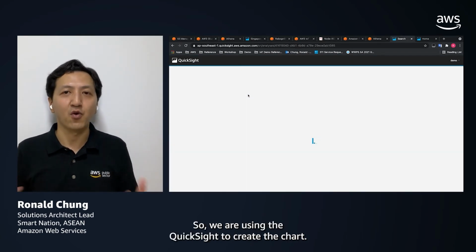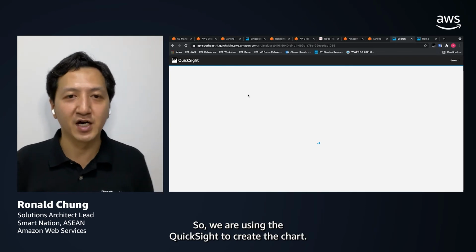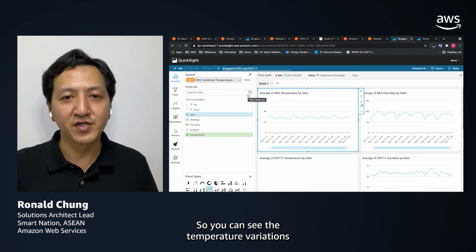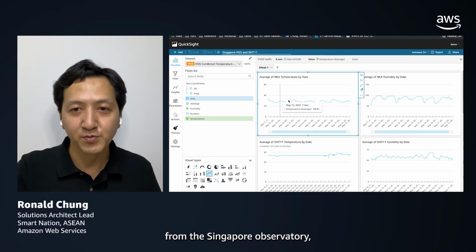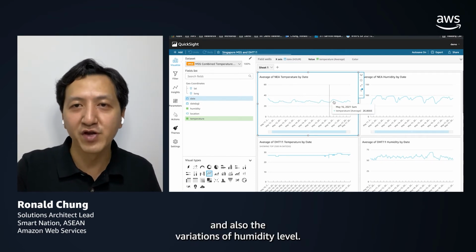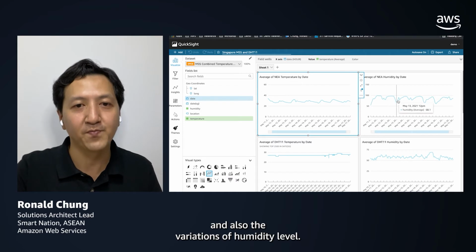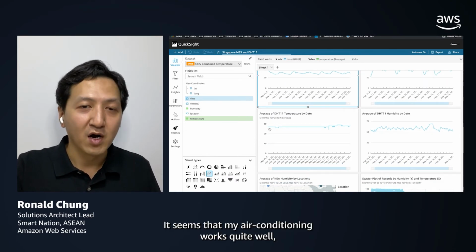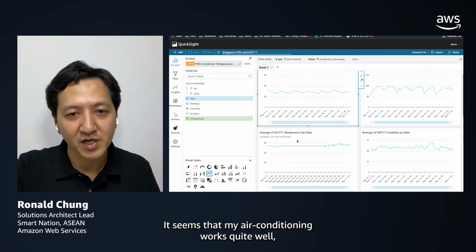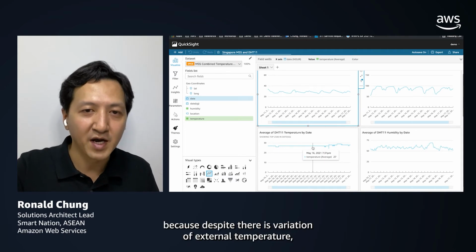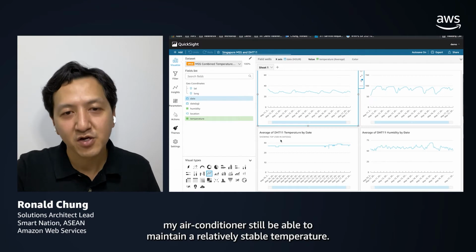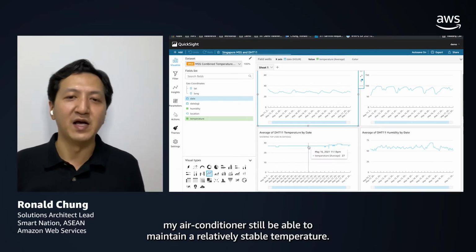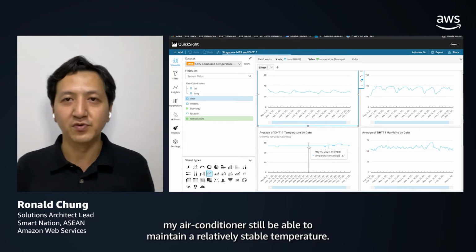So we are using QuickSight to create the chart. You can see the temperature variations from the Singapore Observatory and also the variations of humidity level. And well, it seems that my air conditioning works quite well, because despite there is variation of external temperature, my air conditioner is still able to maintain a relatively stable temperature.